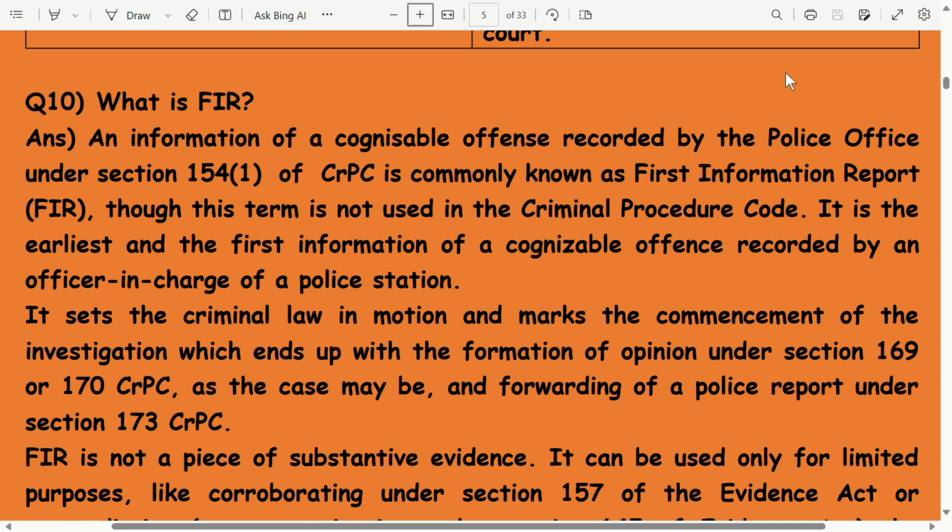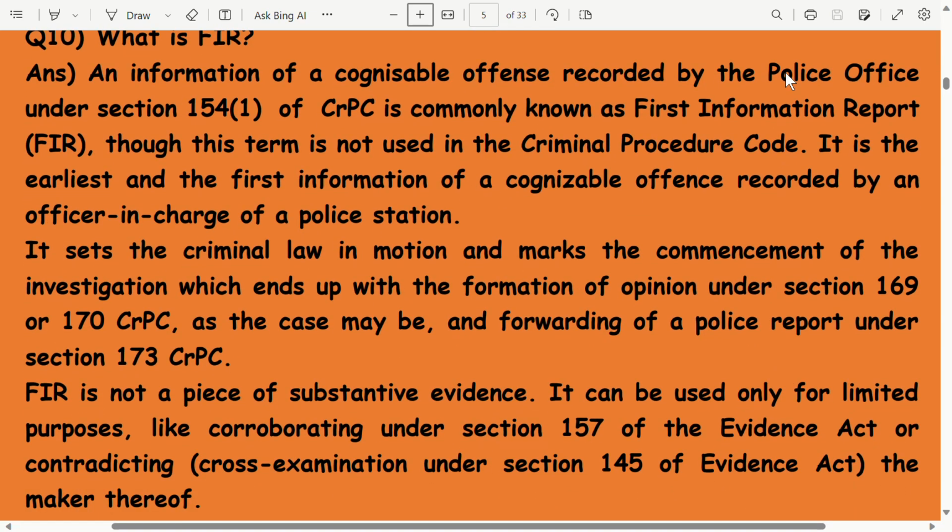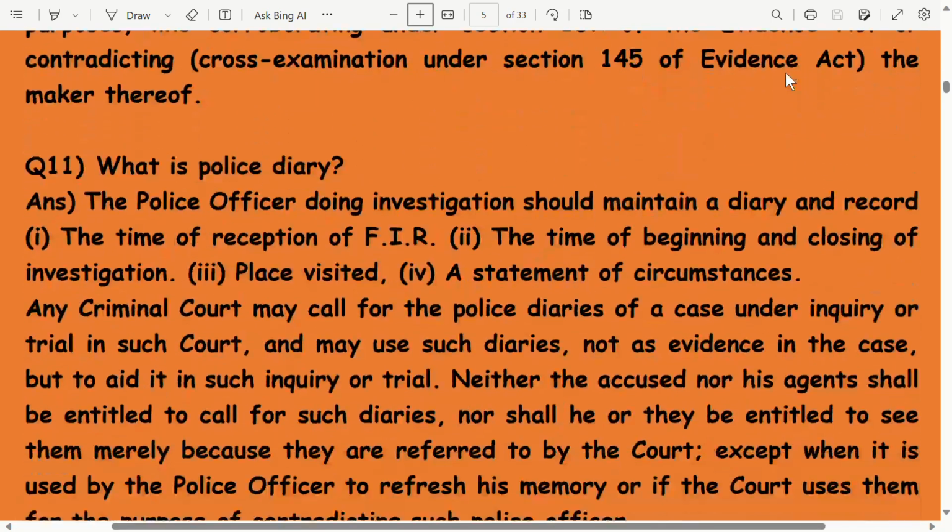It sets the criminal law in motion and marks the commencement of the investigation, which ends up with the formation of opinion under section 169 or 170 of CRPC as the case may be, and forwarding of police report under section 173 of CRPC. FIR is not a piece of substantive evidence. It can be used only for limited purposes like corroborating under section 157 of the Evidence Act or contradicting the maker thereof.